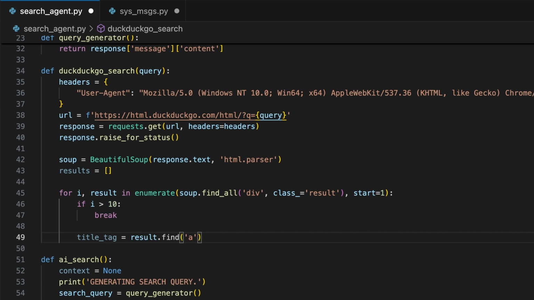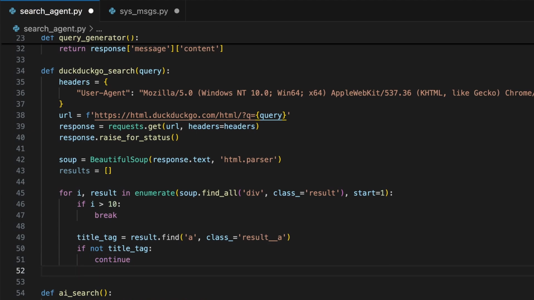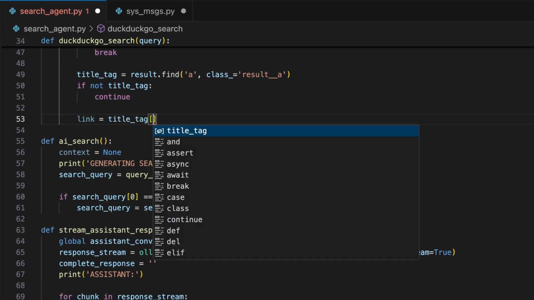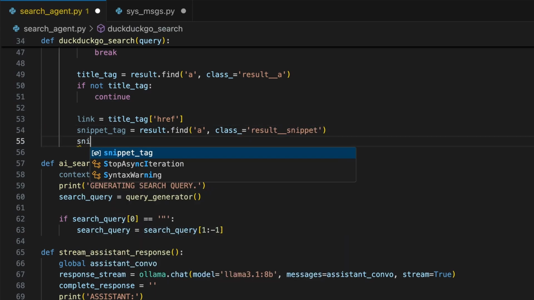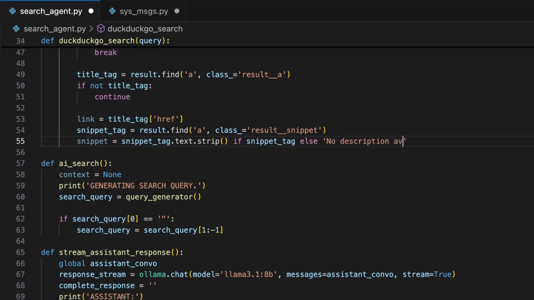Within that loop, look for the result's title, which is the a tag with the result__a class. This gives us the clickable title code of the search result. If the title is not found, skip the result with a continue statement. The href attribute of the title tag contains the actual link to the search result. We will store that as link. Next, find the snippet of text accompanying the result, which is the search description for that result. This is wrapped in the a tag with the class of result__snippet.